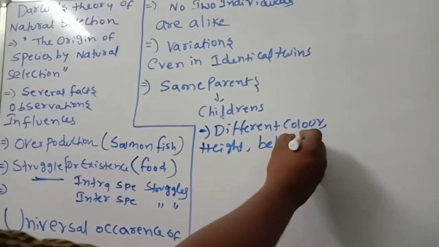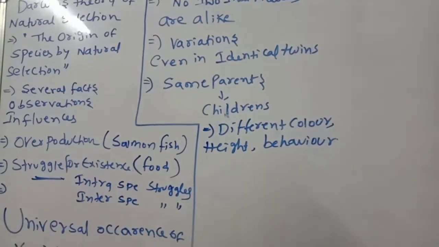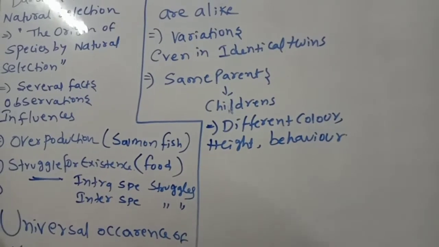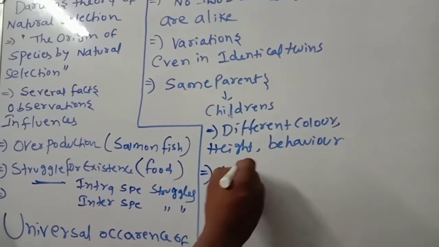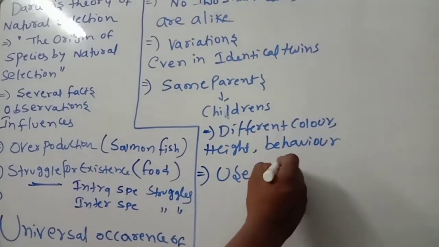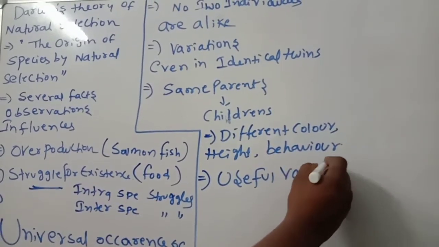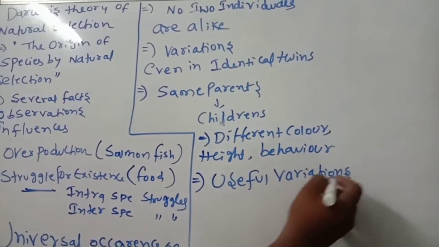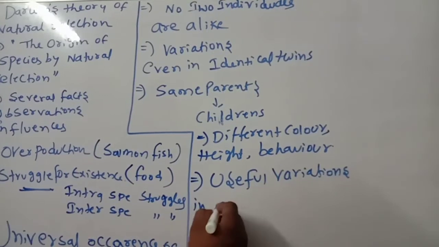This is the thing you should remember: height and behavior. The useful variations. Remember this point also.